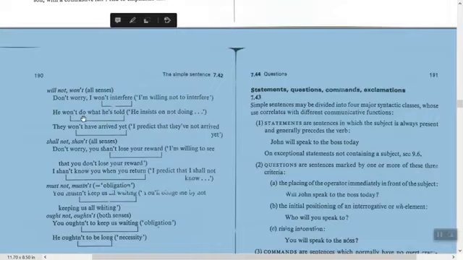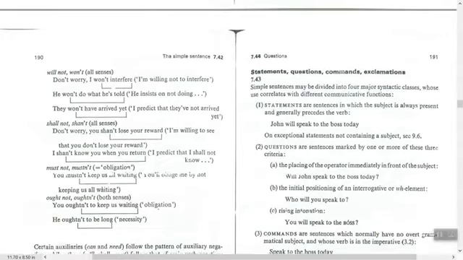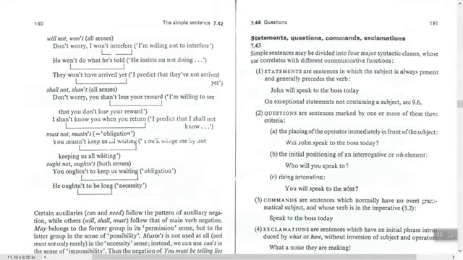The same here. He won't do what he's told: he insists on not doing it. They won't have arrived yet: I predict that they haven't arrived yet. But if we put the scope here, it would become "I don't predict" that they have arrived. But here it is "I predict". Shall, shan't, shall not: in all cases, all senses, the same idea is repeated.